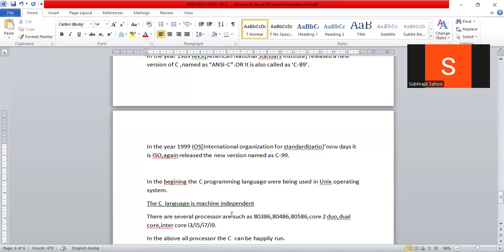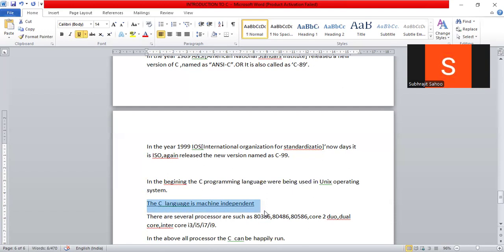Sir, my computer contains either 80386 or 486 or 586 or Core 2 Duo or dual core or Intel Core i3, i5, i7. Any processor, no problem at all. Any processor, any machine, C can happily run. That's why the C language is called machine independent.